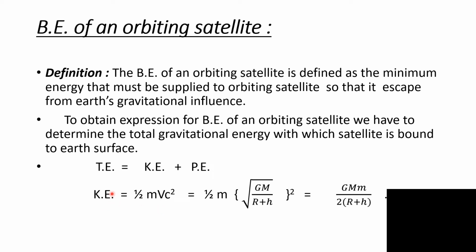That is half m into square root of GM upon r plus h, bracket square. So it is given by GMm upon 2(r plus h). This equation gives us the kinetic energy of an orbiting satellite.